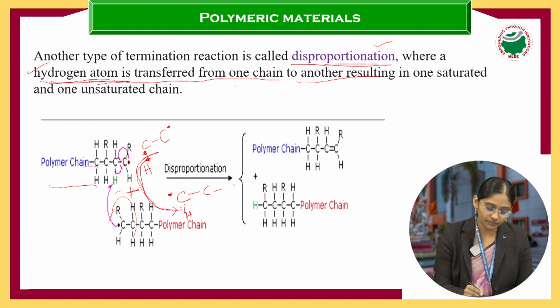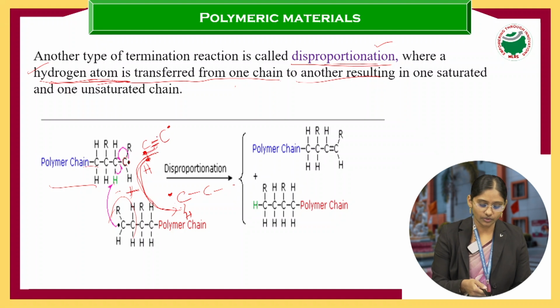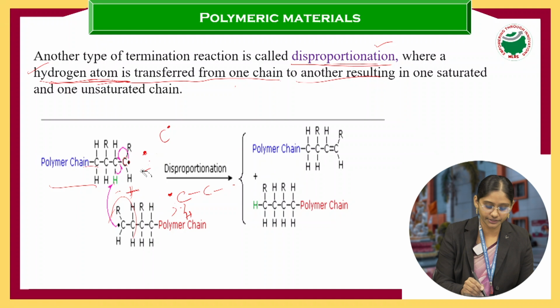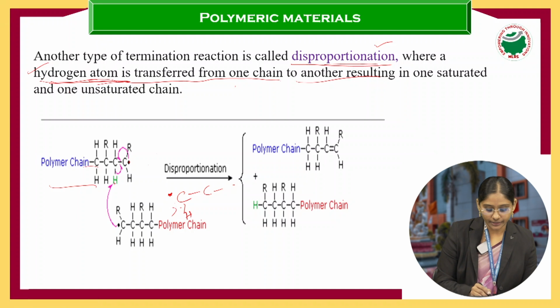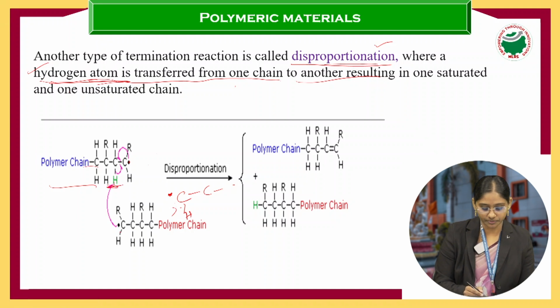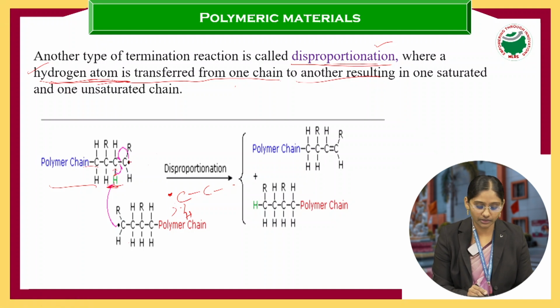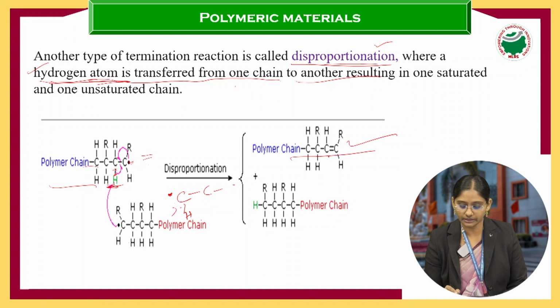And here one more radical is there, right? By using this radical, it forms a bond here. So that is the concept here. If you see the reaction, you can understand this one. Here this hydrogen is attracted by the other chain. A hydrogen atom is transferred from one chain to another chain, and here one electron is there, this electron and this radical. By using these two, it forms the double bond here.